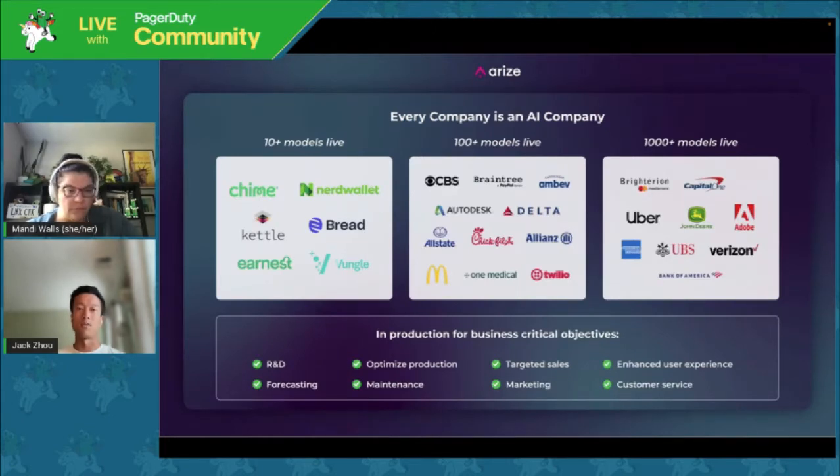And why is this important? We can kind of see that today, every company is sort of an AI company. So there are some obvious examples of tech companies that use ML or AI, but there are lots of even 100-year-old companies that use AI in many parts of their businesses.